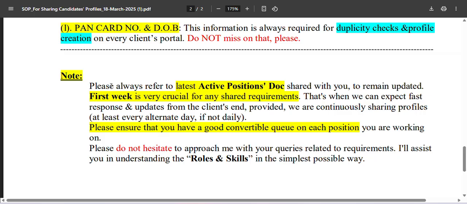And also, you should not hesitate to approach me with your queries related to any JD. I'll try to assist you in understanding the roles and skills which would be applicable as per the JD which you are working on in the best, simplest possible way. Because that's the job which I do.